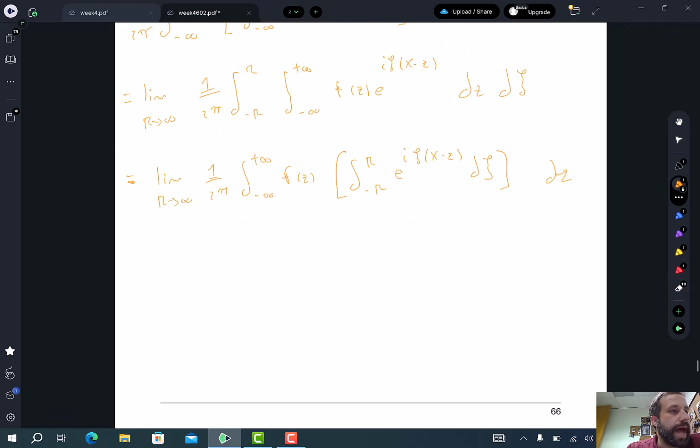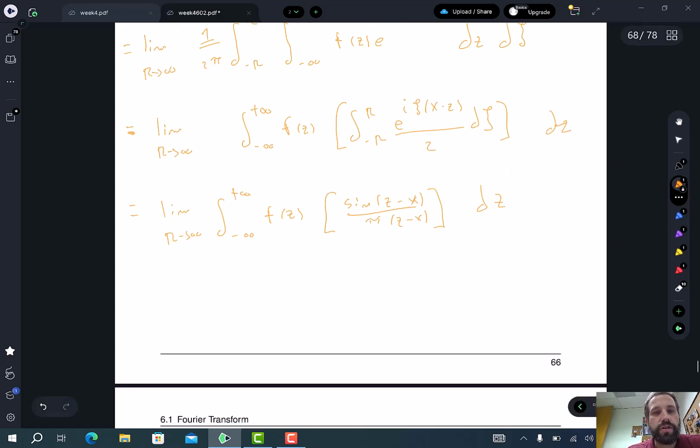Okay, and now it makes things a little bit better if you move the 2 pi on the inside as well. Divide this by 2 pi. And as an exercise, you can show that that inner integral, the thing in the brackets, I'm going to put it back in brackets as well, goes to sine of r times z minus x over pi times z minus x, and dz.